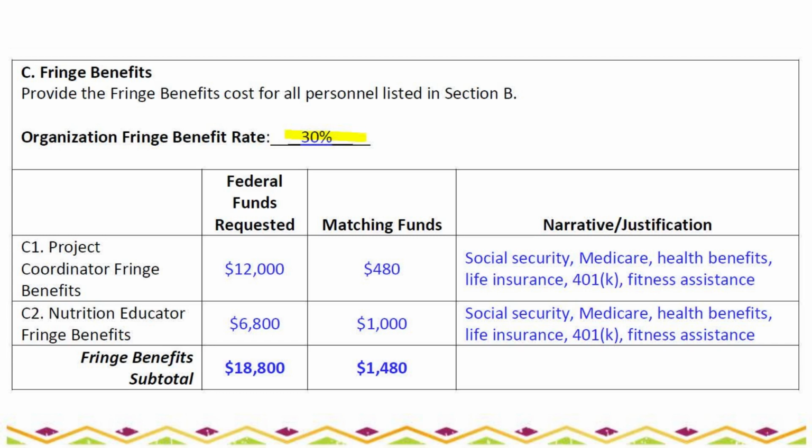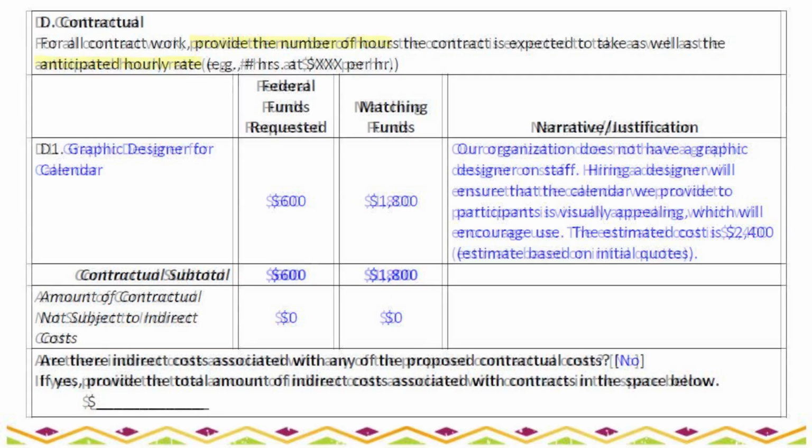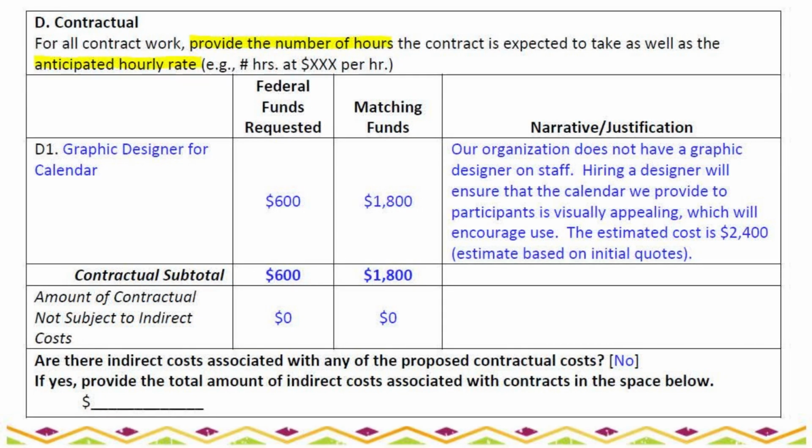In this example, we're indicating how much the applicant is willing to provide as a match. Again, we're double-checking our math when completing the subtotal row. If part of your project involves the use of contract work, you will include this in Section D of the budget narrative. Contract work is performed at an hourly rate for a set number of hours. If this section does not apply to your project, you can leave this section blank.